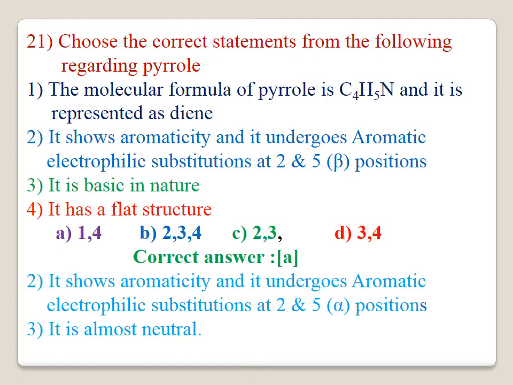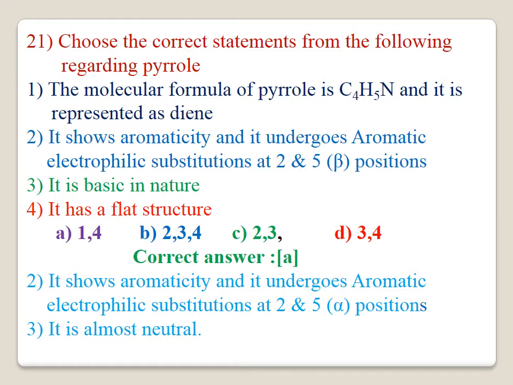21. Choose the correct statements from the following regarding pyrrole. Number 1. The molecular formula of pyrrole is C4H5N and it is represented as a diene. Number 2.